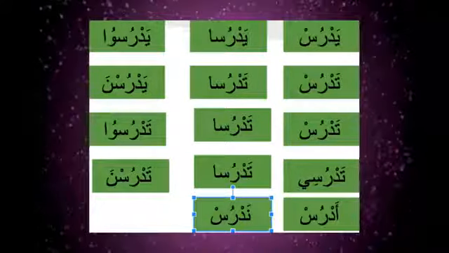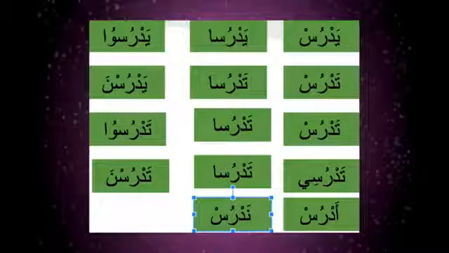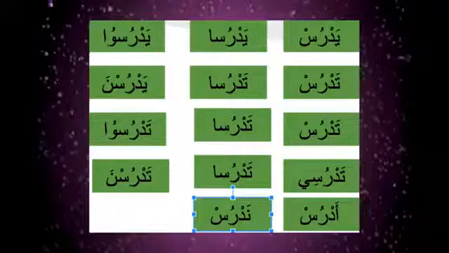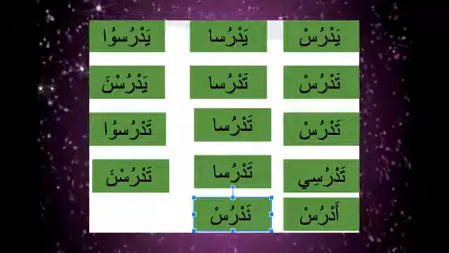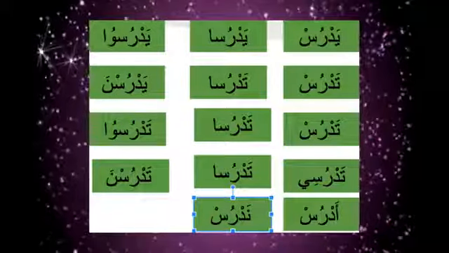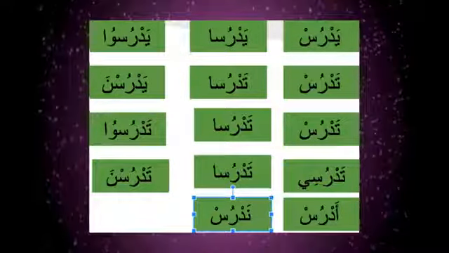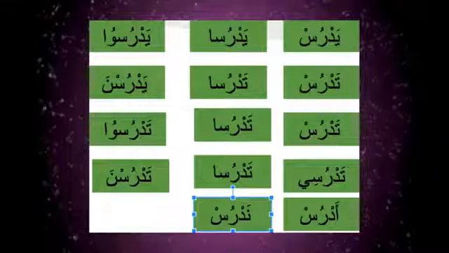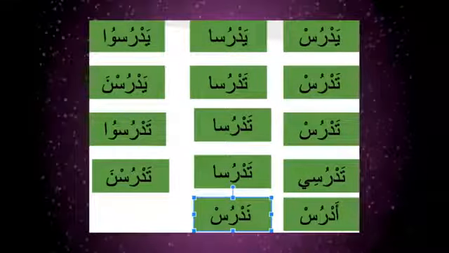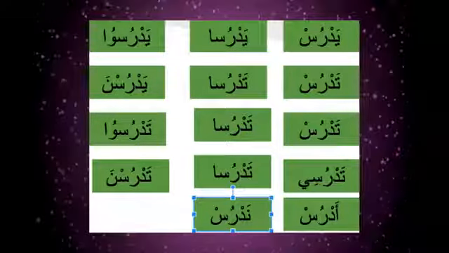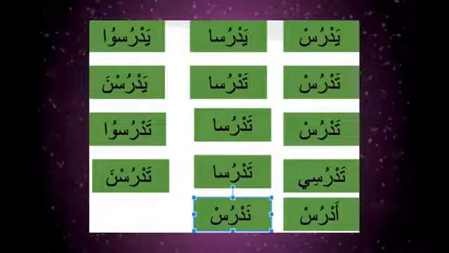Tadrusa, the fa'il is alif, and the alamatu jasmihi is hadfi noon, the dropping of noon. Tadrusi, tadrusa, tadrusna, adrus, and nadrus.